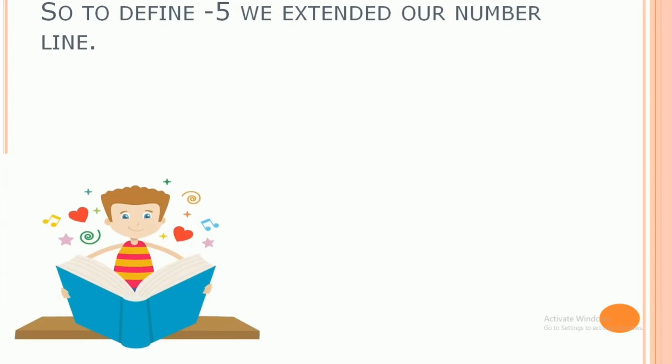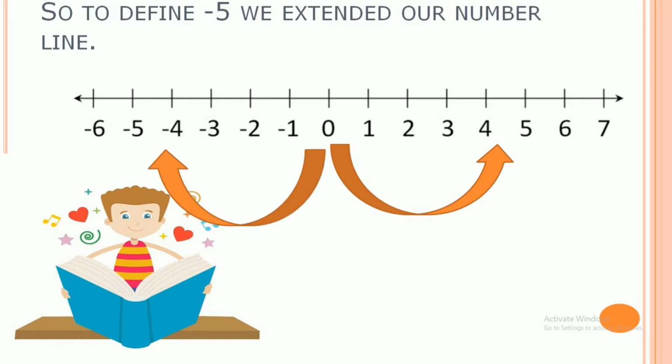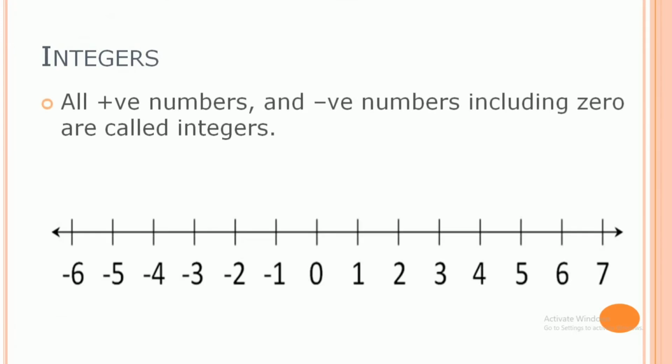So, to define -5, we extended our number line. This is how. We wrote positive numbers on the right of 0 and negative numbers to the left of 0. So, all positive numbers and negative numbers including 0 are called integers.